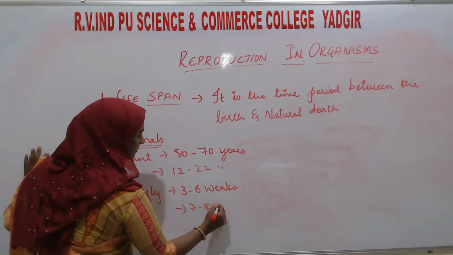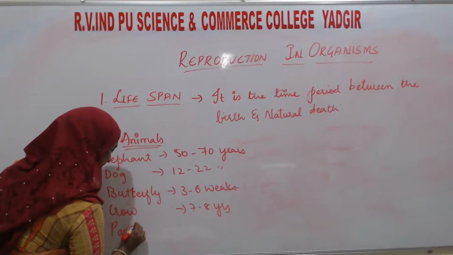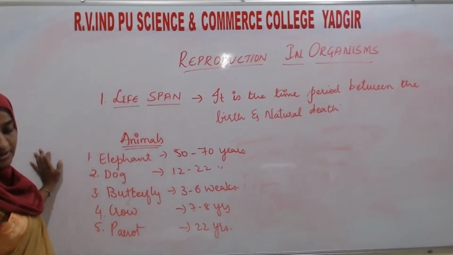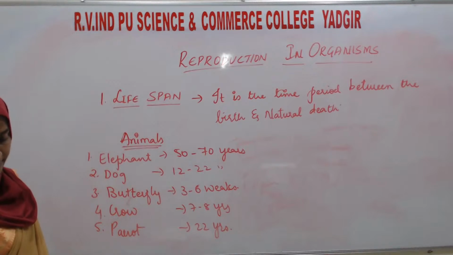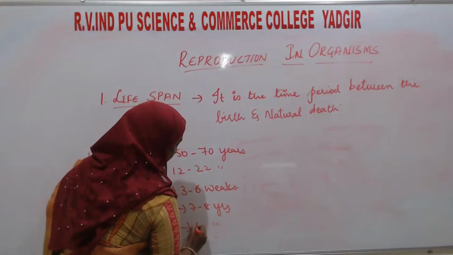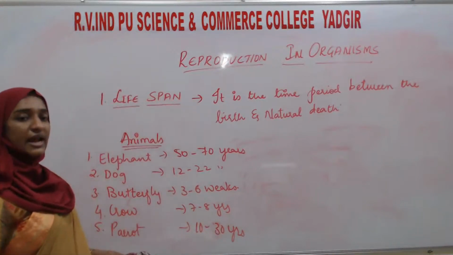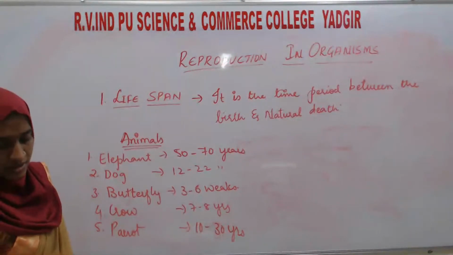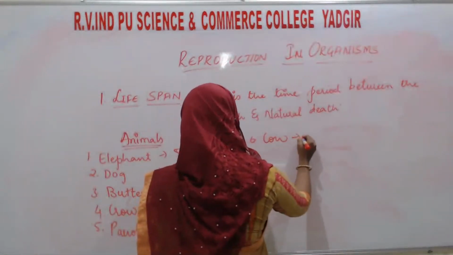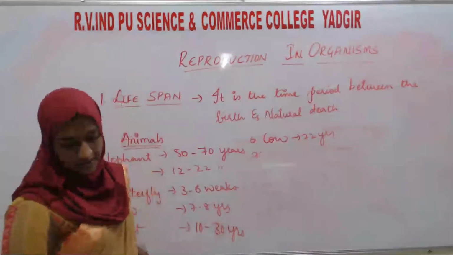Then parrot, sorry, it is 10 to 30 years. Except these, they have given some more animals and their lifespan. Cow, that is 22 years. The next, crocodile, 45 years.